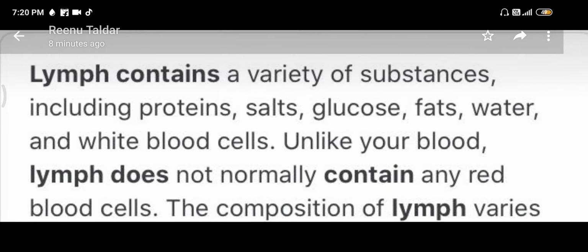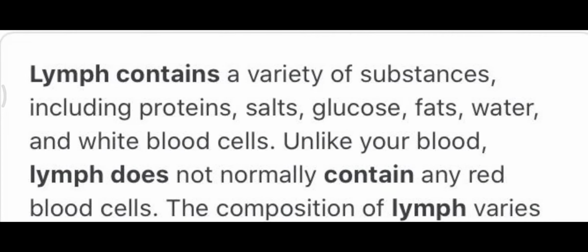Now let us see what lymph is. The lymph contains a variety of substances, and it includes proteins, salts, glucose, fats, water, and WBC. Lymph does not contain any color. It is basically beige in color or white in color, and the composition of the lymph varies according to the place or the organ in your body.